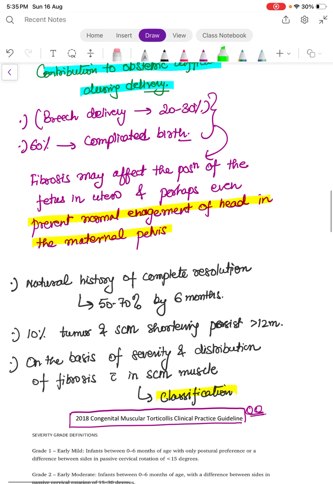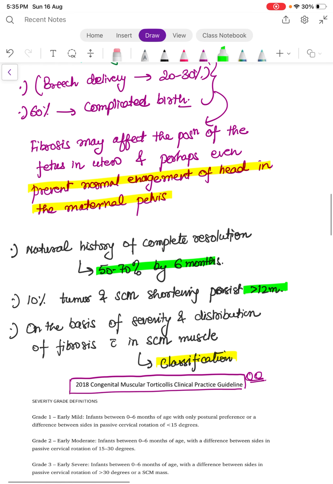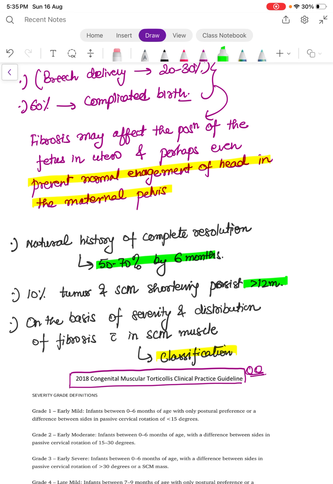pelvis. So natural history of complete resolution is seen in around 50 to 70% by 6 months, and 10% of the tumor and the SCM shortening persist beyond 12 months of age. So on the basis of severity and distribution of fibrosis within the sternocleidomastoid, when we examine the anterior border of the sternocleidomastoid muscle, whether it is present throughout the length or there are some areas where this fibrosis or the area of thickening is present.